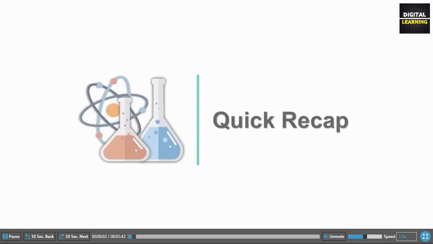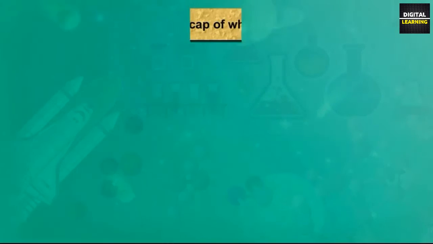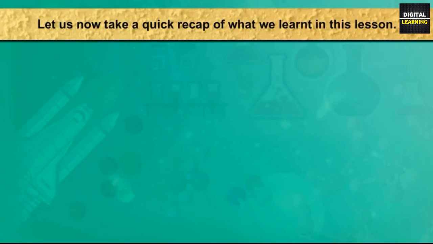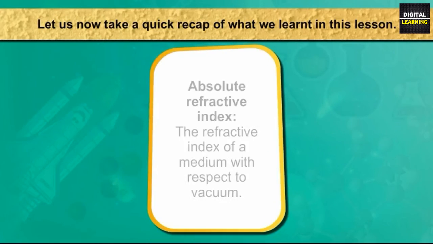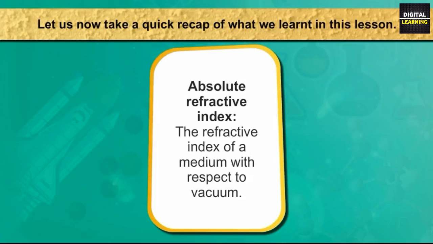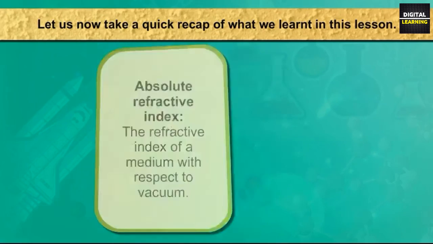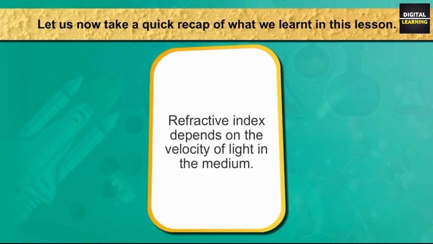Quick recap. Let us now take a quick recap of what we learnt in this lesson. Light changes its direction while going from one transparent medium to another transparent medium. This is termed as the refraction of light. The refractive index of a medium with respect to vacuum is called its absolute refractive index. Refractive index depends on the velocity of light in the medium.